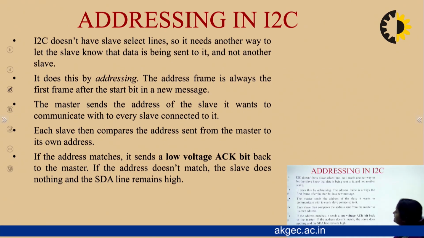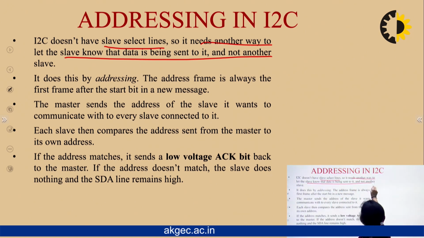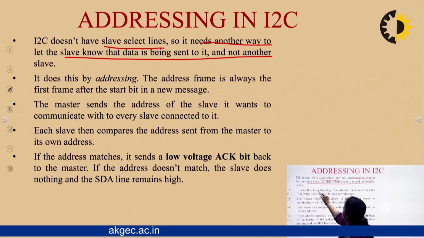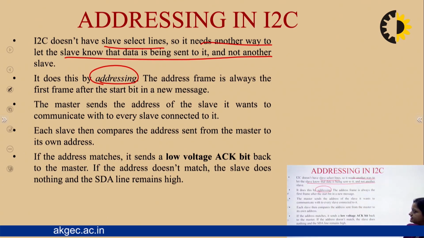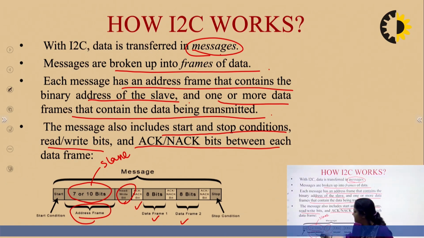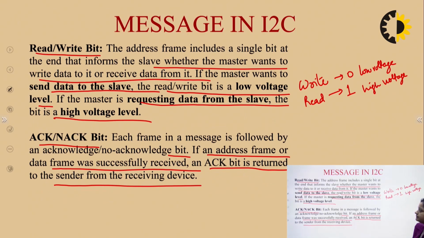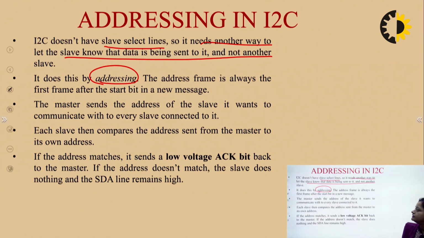I2C does not have slave select lines. So it does not have slave select lines. So it needs another way to let the slave know that data is being sent to it. Okay, and this is done by addressing. As you have seen in the previous slides, the message which is being drafted has an address frame. Here the address of the intended slave is being kept. Okay, so unlike SPI, serial peripheral interface, which had slave select lines, here slave select lines are not present. So what is the method to mark a particular slave or to make it realize that yes, you are the intended recipient for this message? So this is done by addressing.